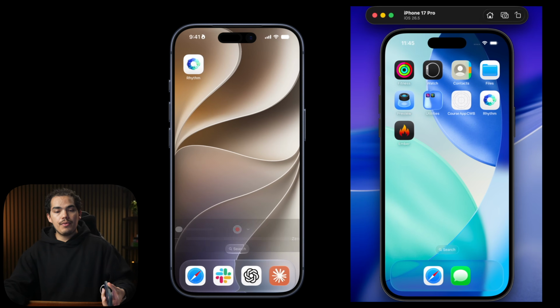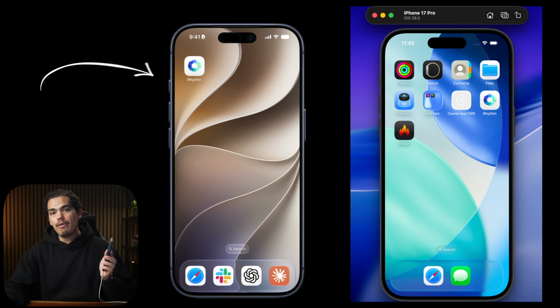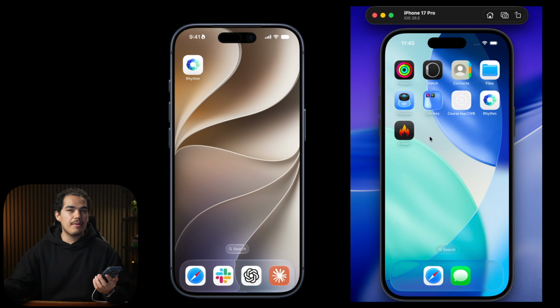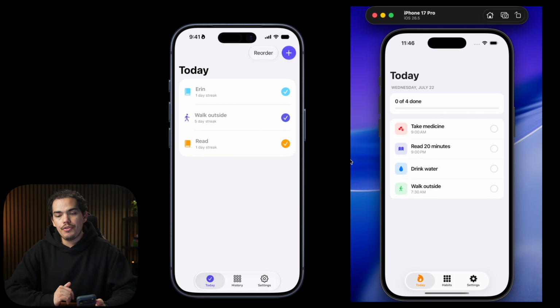So I have here on my physical phone the Rhythm application built by GPT Sol 5.6 with extra high effort, and on the right we have Ember, which is the application built by Claude Fable 5. The icons, they both use my agent skills, so I like both. Let's open them. This is the home screen on both devices. You tell me which one's better. The one thing that I'll give to GPT is that it was able to add the sortable list on the first try, and Fable 5 was not able to do that on the first try.